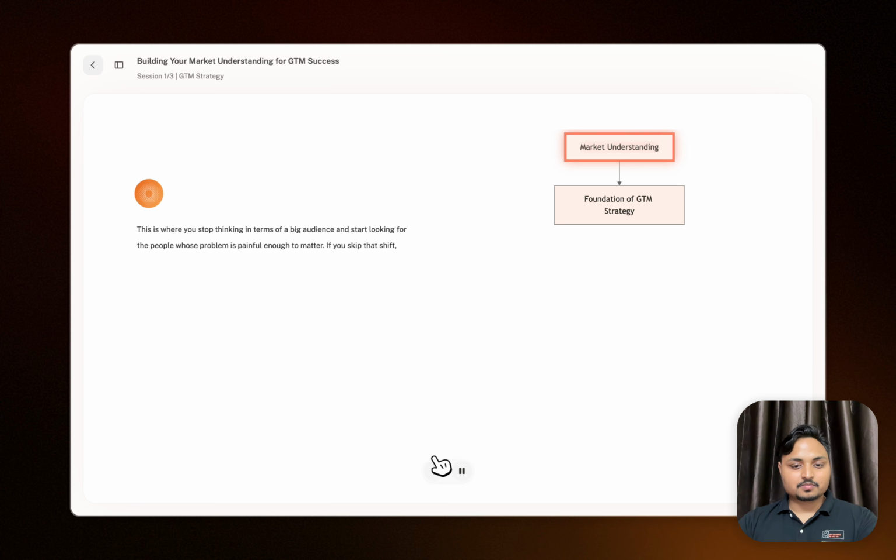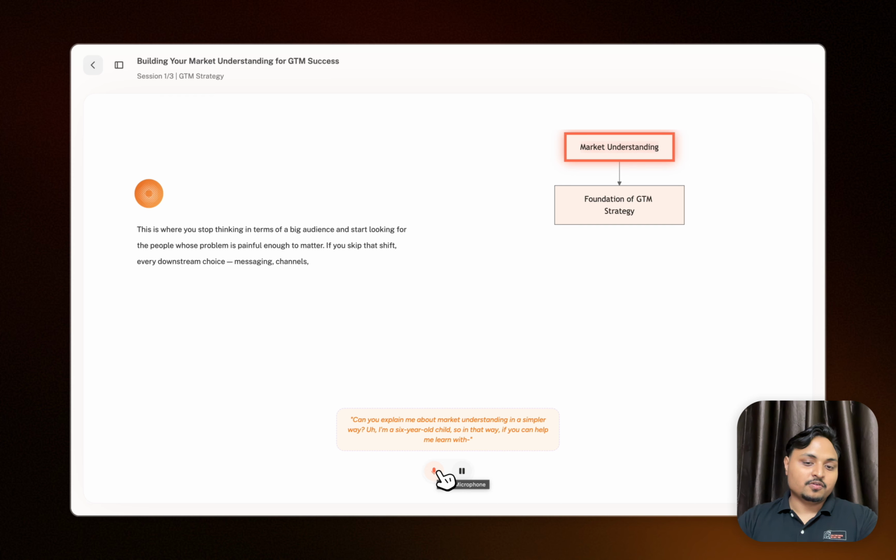Can you explain market understanding in a simpler way? I'm a 6-year-old child, so can you help me learn with some analogy from my childhood or around my school?